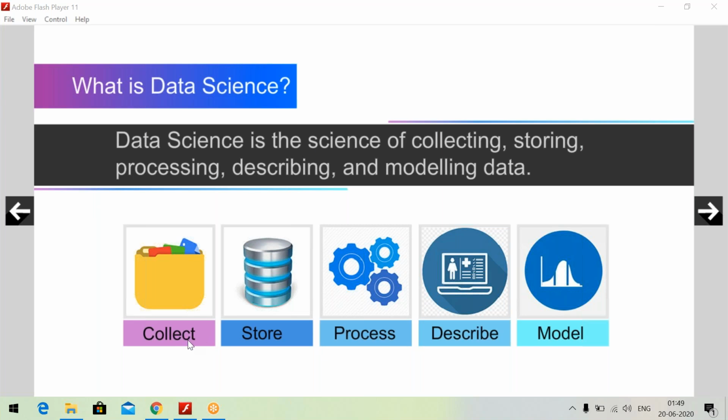Now, suppose I want to study the occurrence of corona in various parts of India. Everyone talks about corona nowadays. I have to collect data from various states and the central government. I have to store them, and then I should think about filtering the data, similar data, and then merging them and all. I should also think about preparing graphs, like pie charts, bar charts, and all. When I say this, you have an idea what I mean by collecting the data, storing the data, processing the data, and then displaying it with the help of a picture. Now, what about modeling?